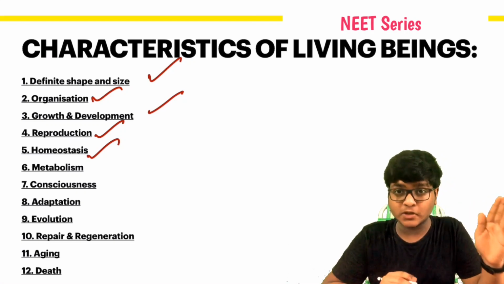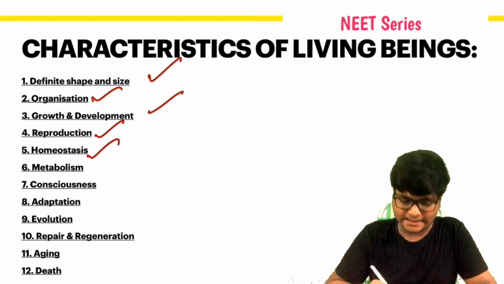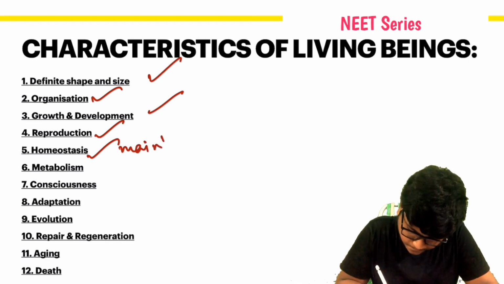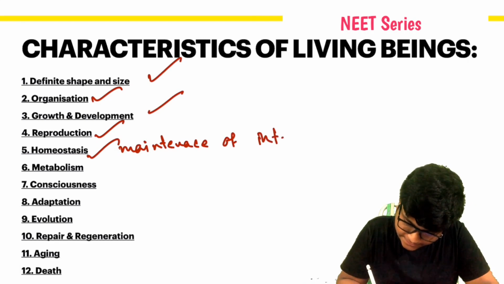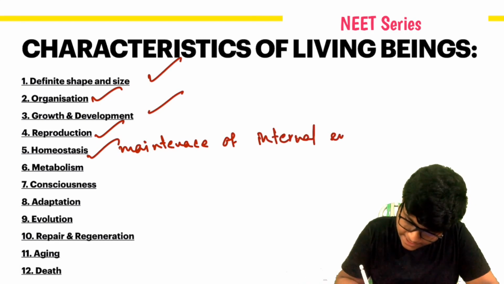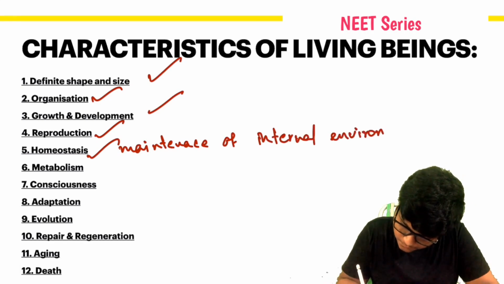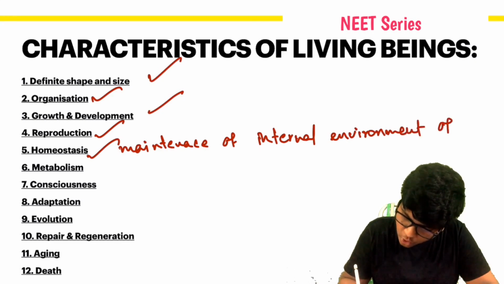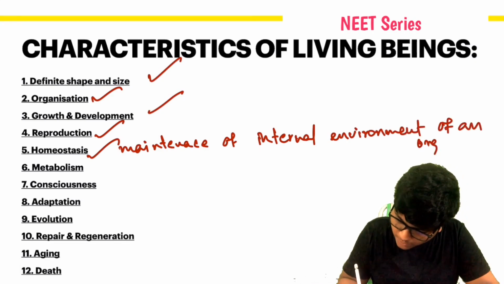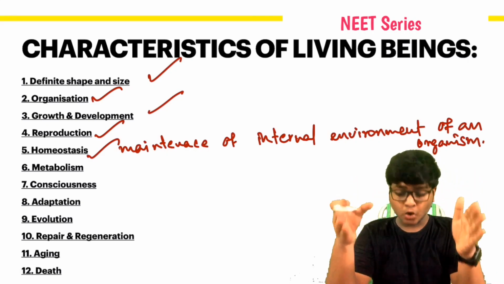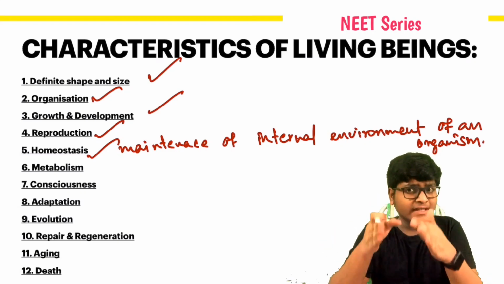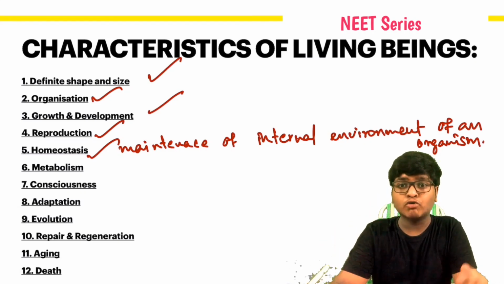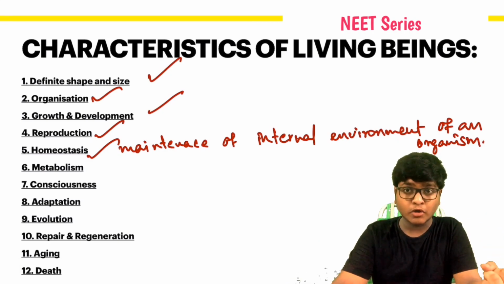Homeostasis. So what is this homeostasis? It is the maintenance of the internal environment of an organism. Let me write it down for you. This internal environment includes osmoregulation and thermoregulation.